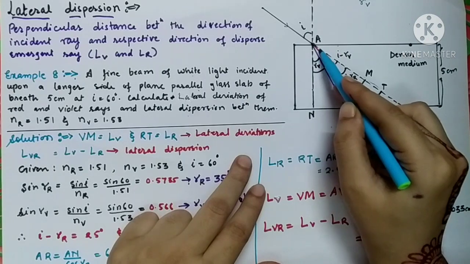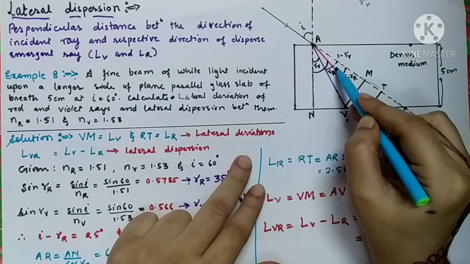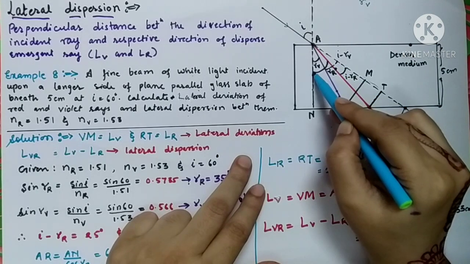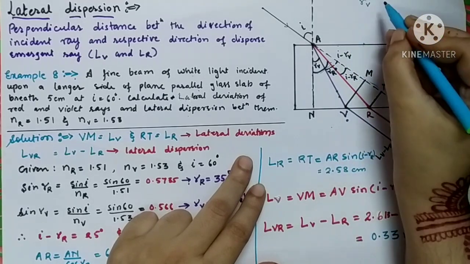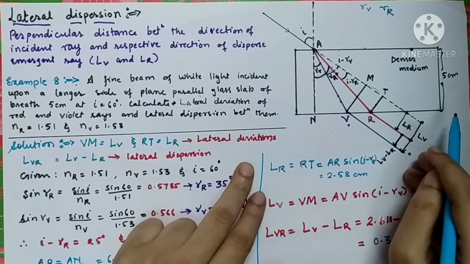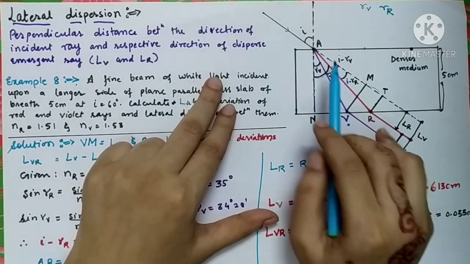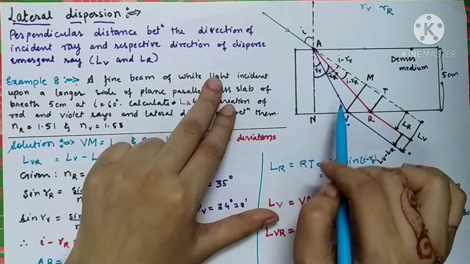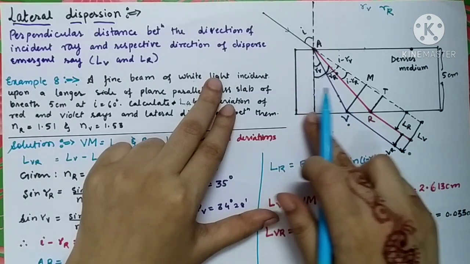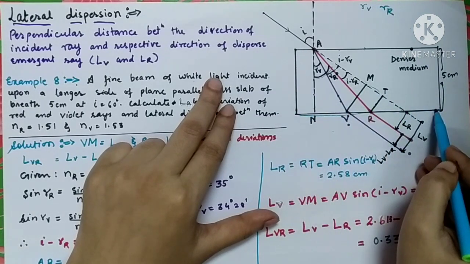Similarly, the angle of refraction for red color is the angle between the normal and the refracted red color beam of white light. So this angle is RR, the refracted angle for red color. Now, as this light ray gets separated into the red to violet spectrum, all of them are going to strike the other surface of the glass slab. As you can see, this is the other surface of the glass slab.